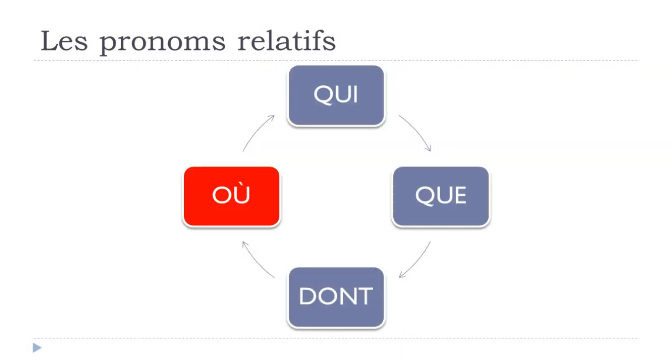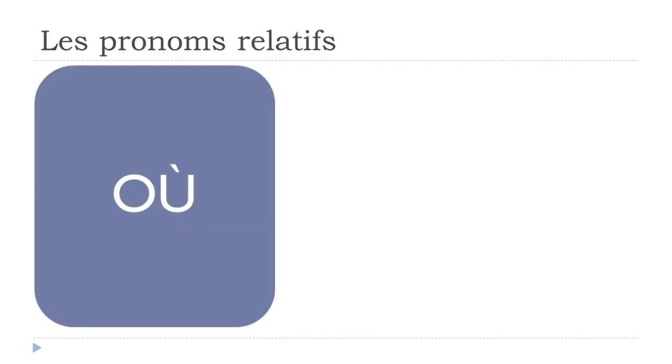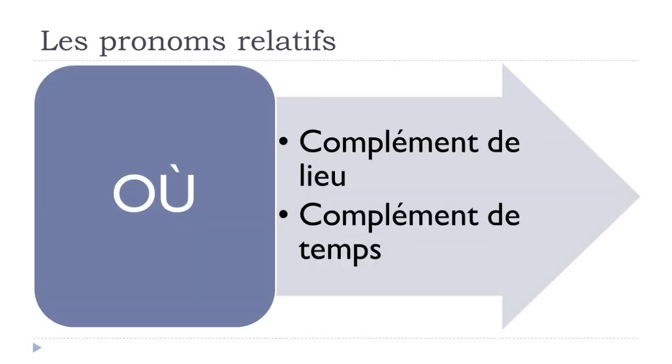Okay, and then où, the last one for this lesson. Où, well, you've got two options. Whether you will use this où to replace what we call complément de lieu. Lieu is a place, or then you will use it to replace un complément de temps, temps, time.